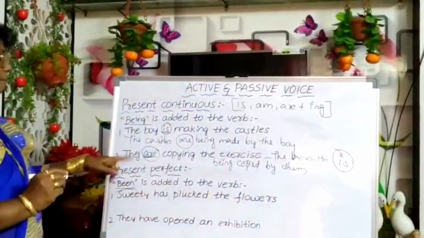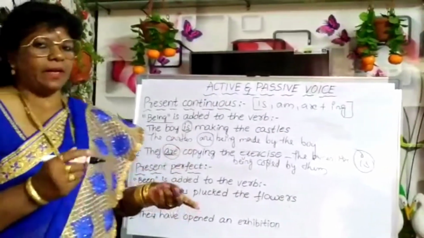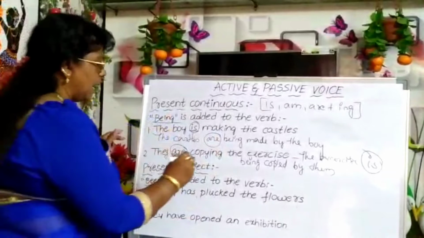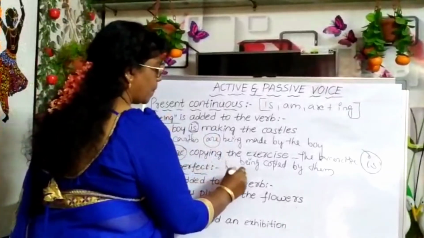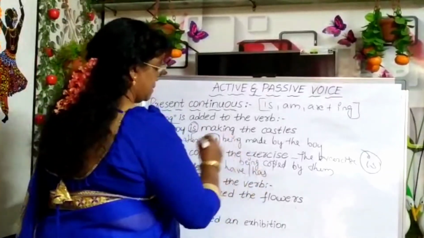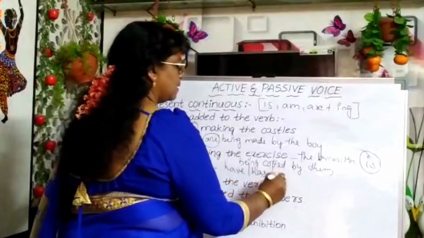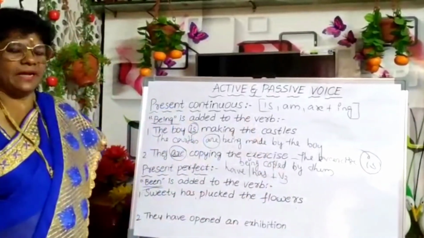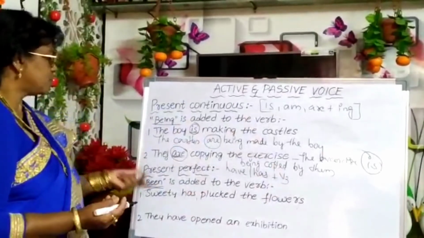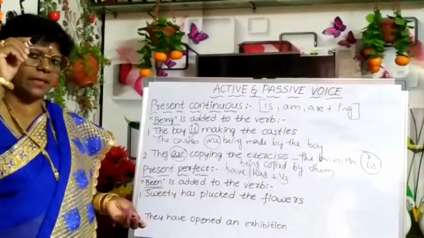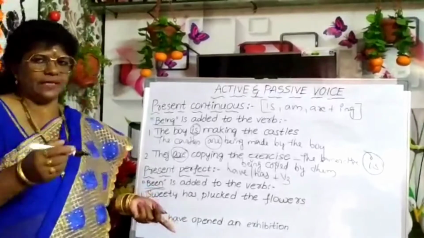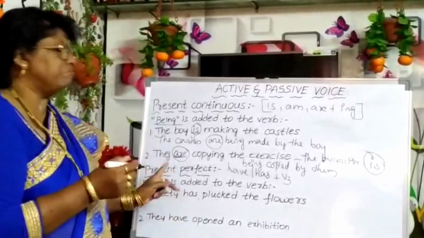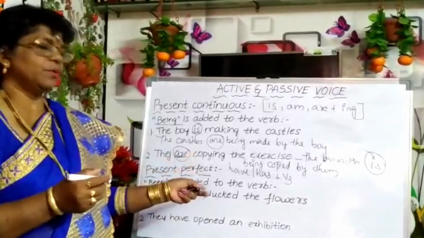Okay? Now present perfect. If you speak about present perfect, what must come to your mind? Have or has plus V3 form must come to your mind. So, while changing active to passive voice in present perfect tense, you have to use been.